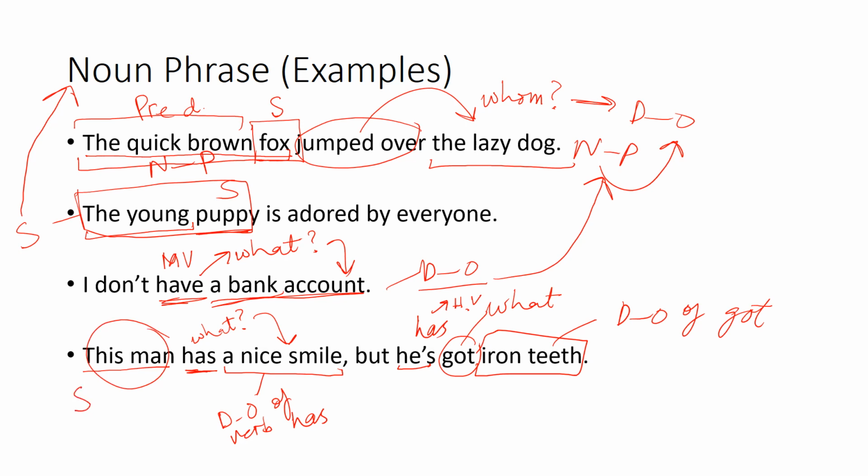That is the reason why it is a noun phrase. A nice smile is the direct object of the verb has. That is the reason why it is a noun phrase. Acha, he has got iron teeth. Iron teeth is the direct object of got. That is the reason why it is a noun phrase.